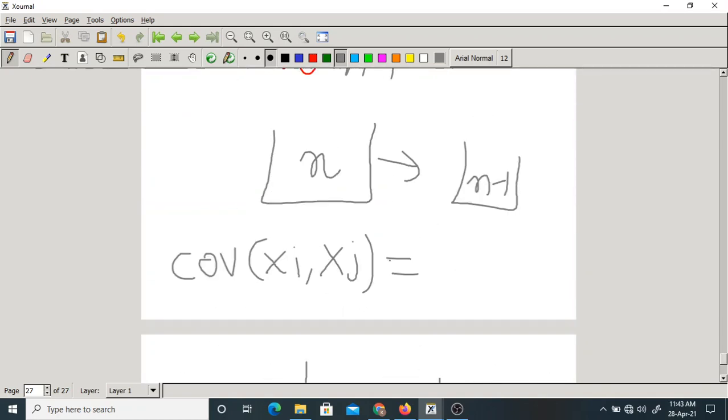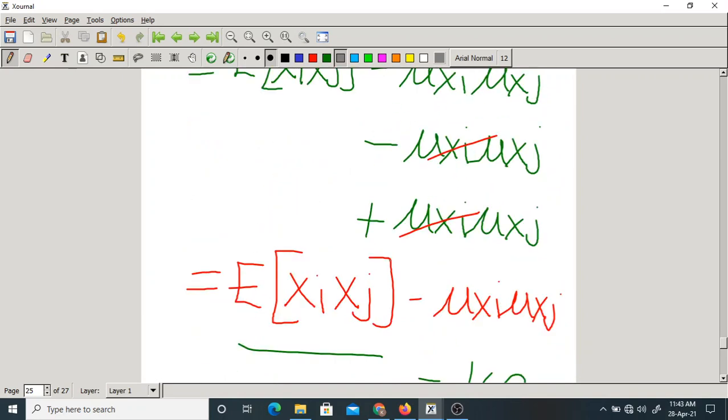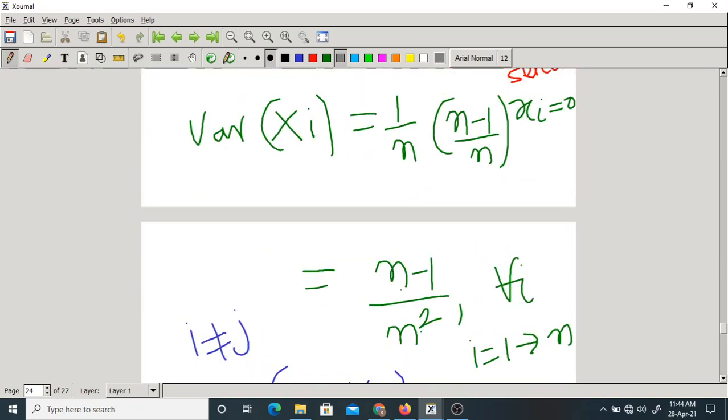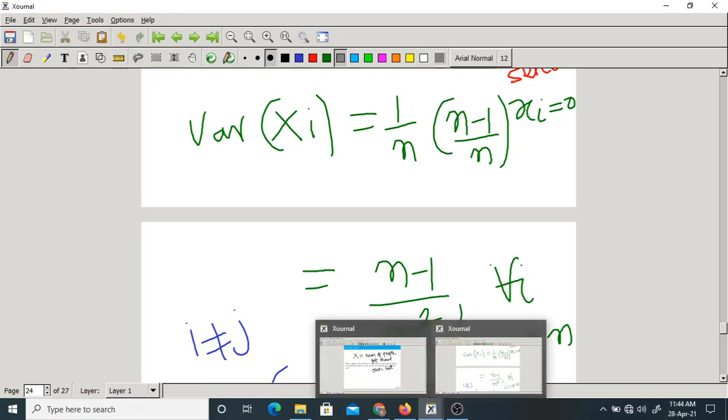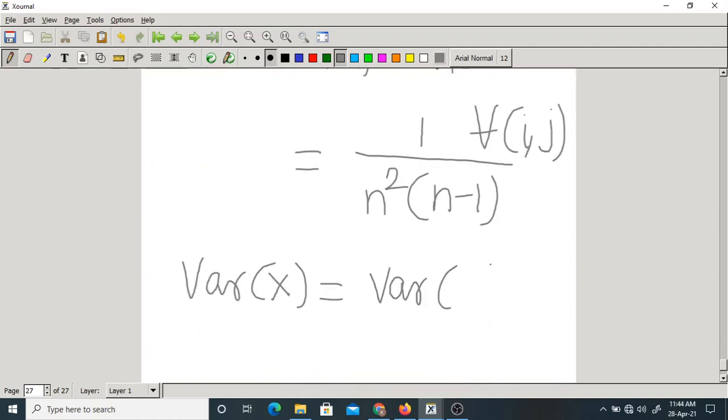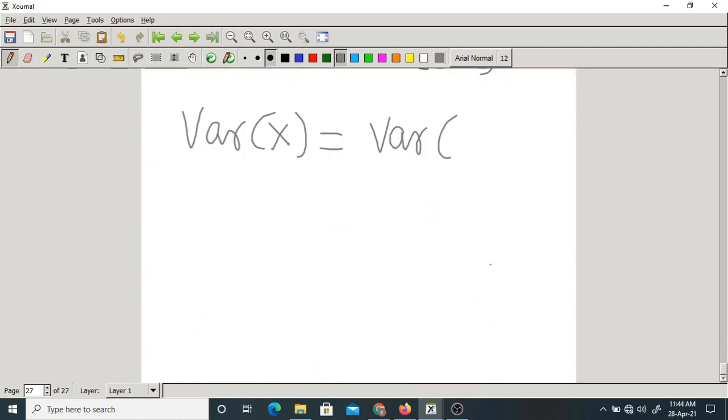Now, what is the variance of each and every random variable? Variance of x1 is n minus 1 by n square. Variance of x2 also same, x3 also same. Okay, now, here we are finding the variance of x.